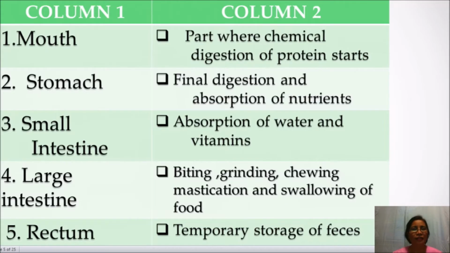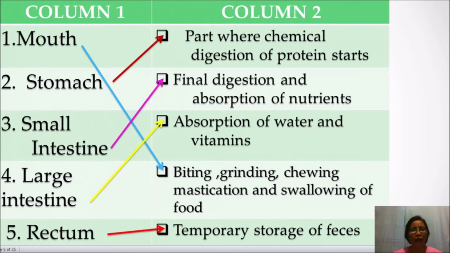Let's start. With regards to number 1, mouth is for biting, grinding, chewing, mastication, and swallowing of food. Next, stomach, part where chemical digestion of protein starts. Small intestine, final digestion and absorption of nutrients. How about large intestine? Yes, absorption of water and vitamins. Then we have rectum, which is the temporary storage of feces.